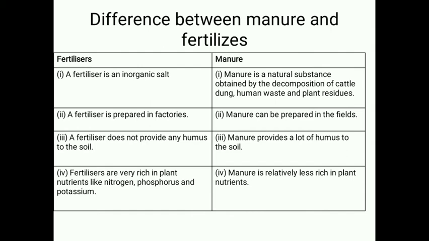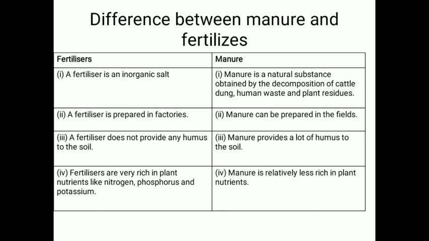The chemical fertilizers are nutrient specific. This means the chemical fertilizers can provide only nitrogen, only phosphorus or only potassium to the soil as required. The chemical fertilizers have plant nutrients in a concentrated form. So, they provide a quick replenishment of plant nutrients in the soil and restore its fertility.